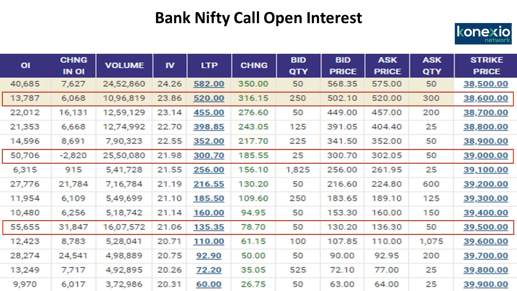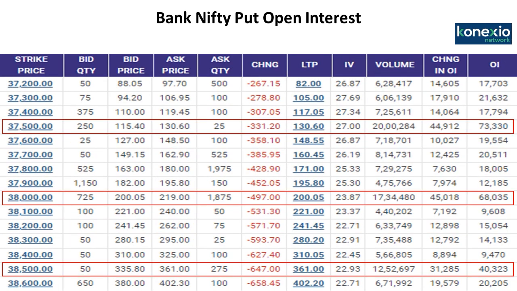Now let us go to the Bank Nifty put. In Bank Nifty puts, you will see the action was seen in 38,500 puts, then 38,000 puts, and 37,500 puts. Now here you can see there's rise in the open interest, rise in the volumes, significant drop in the option premium, and the implied volatility is into the danger zone.